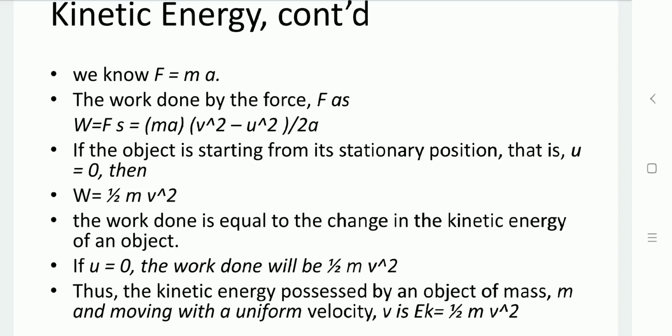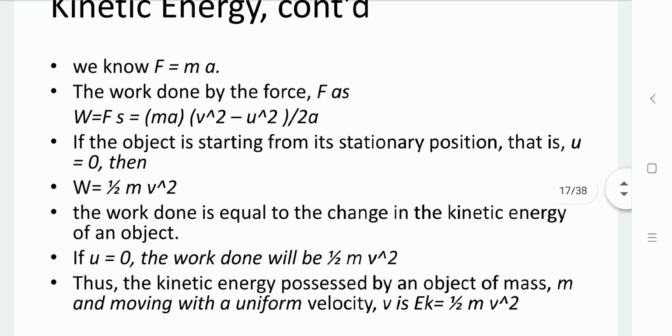Now let us consider that if initial velocity u is non-zero, then the work done is 1/2 mv square minus 1/2 mu square. That is the change in kinetic energy, that is, final kinetic energy minus initial kinetic energy. So work done is equal to the change in the kinetic energy of the object.